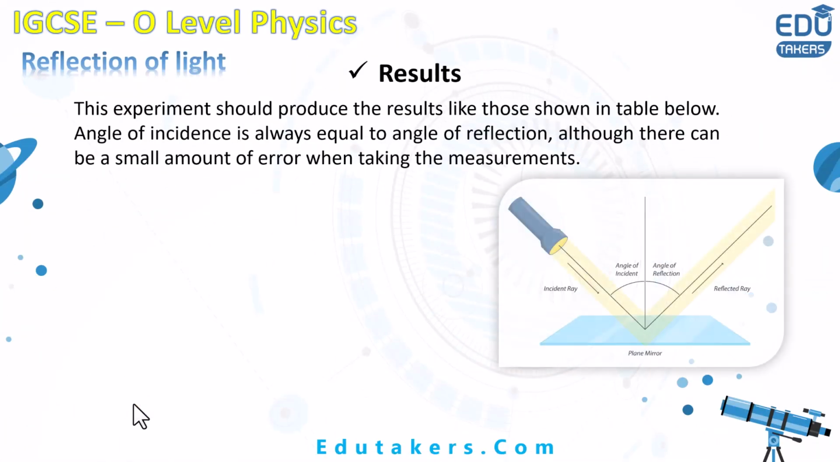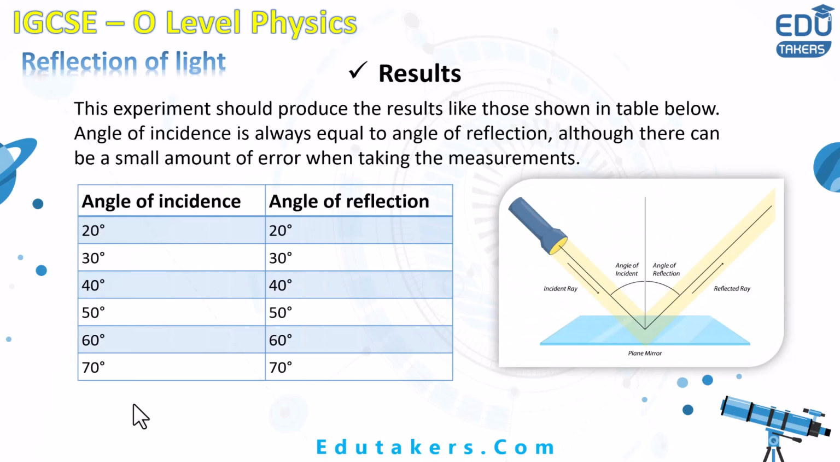What will be the results of this experiment? You can see in this figure that here is a ray box from which there is the incoming ray. It is basically called the incident ray. It strikes the plane mirror surface and you need to draw here the normal line. After that, this ray, after striking the plane mirror, gets reflected. And here is the reflected ray on the other side of the incident ray.